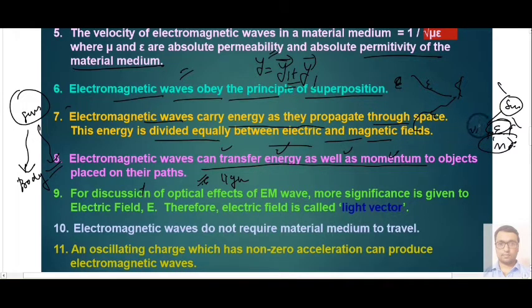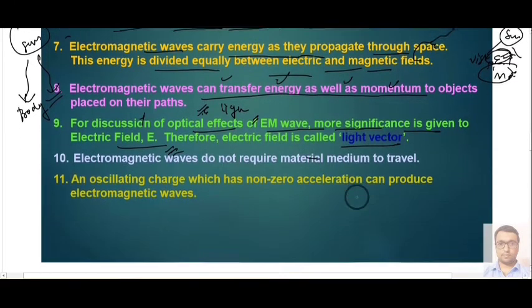However, the visible portion is related to the electric field only. For discussion of the optical effect of an electromagnetic wave, more significance is given to the electric field. The visible or optical effect can be discussed under the electric field part, and that's why the electric field is also called the light vector.